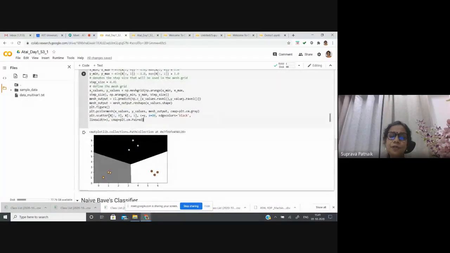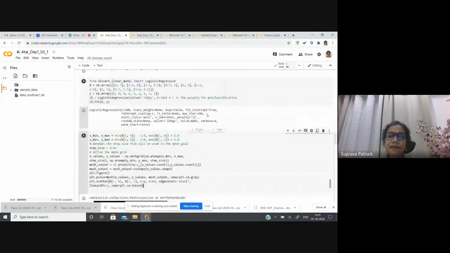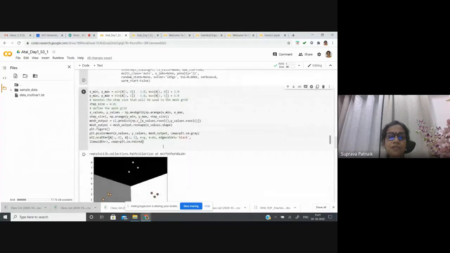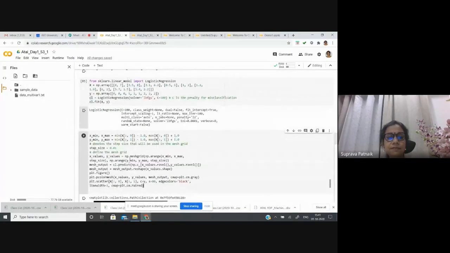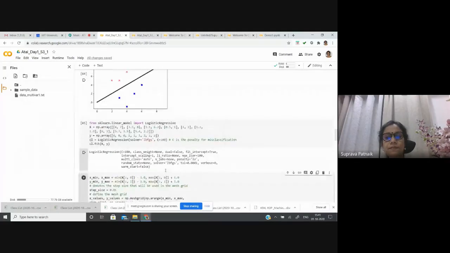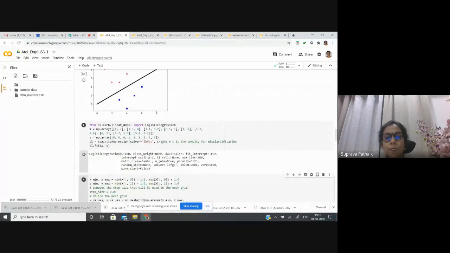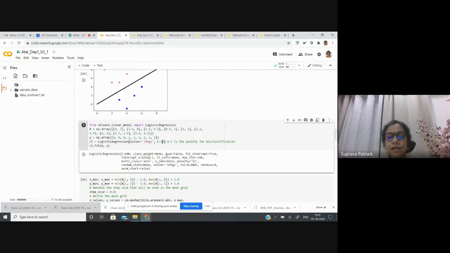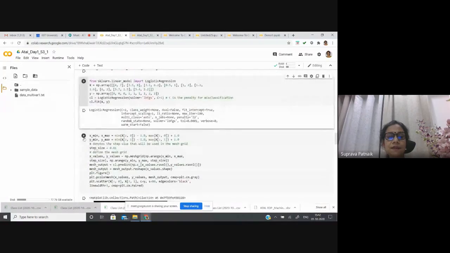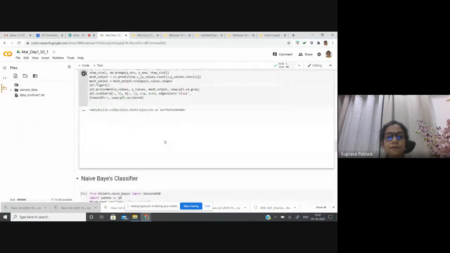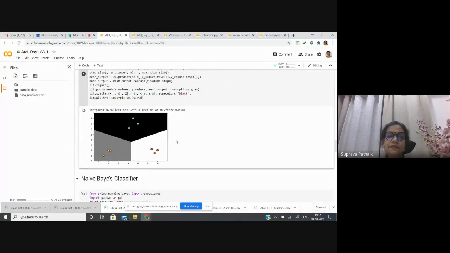Otherwise, I would have shown you by different values of C how this would look. Here this C stands for the penalty of misclassification. Let me see if I have that kind of gap. No, it is not that visible.